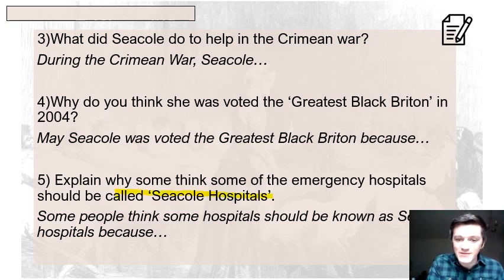Now, the emergency hospitals are the hospitals that have been built all over the country. There's a few. There's one in Birmingham, one in London, one up in Scotland, I think one in Wales as well, and one in Manchester. And they're called the Nightingale hospitals. Some have said, well, maybe they should have different names. Maybe some should be called the Seacole hospitals. What I need you to do is write that sentence there for me, okay? And again, it's here, so you're working in your books. Let's get that done, please.